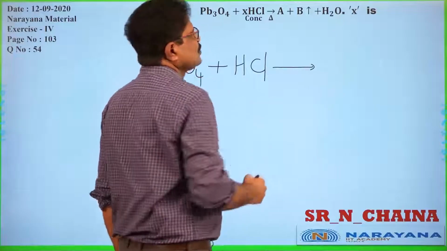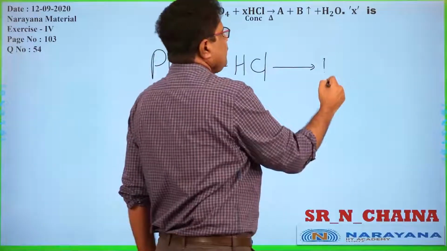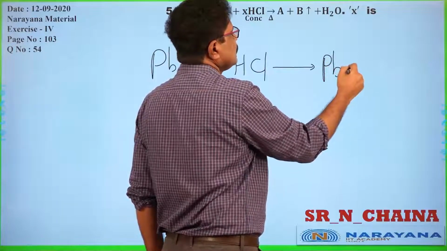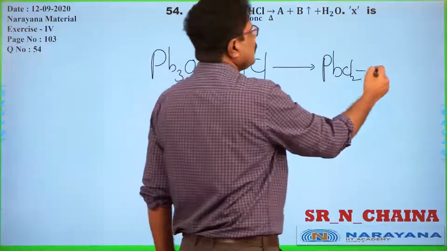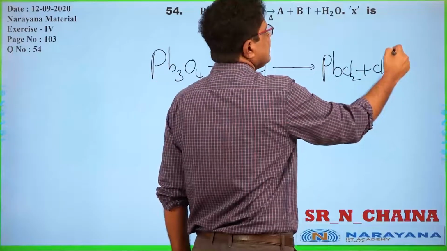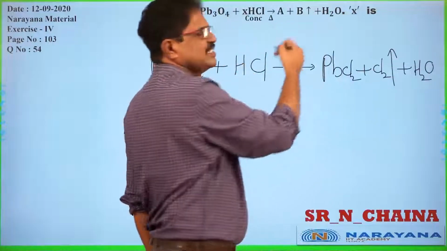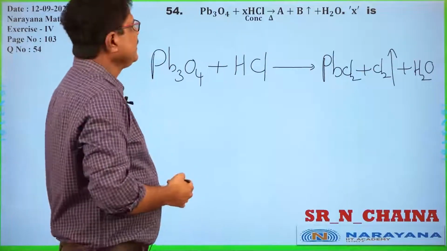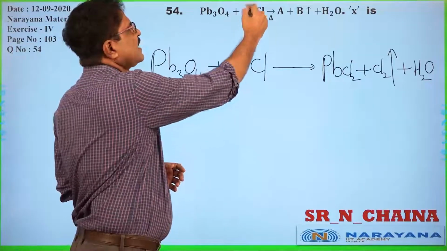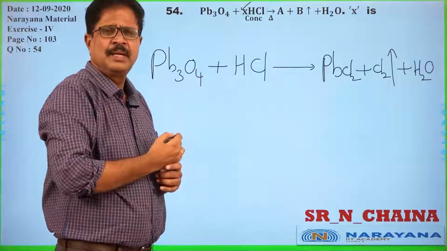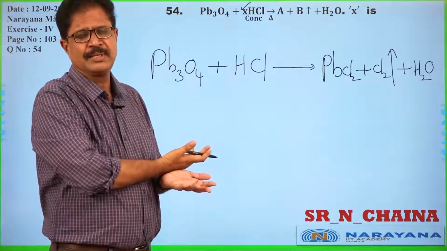What are the compounds formed? In the previous question we discussed PbCl2, lead chloride, as well as chlorine gas released along with water. Of course, water was given in the question. He is asking for the balanced form. The value of X is obtained after balancing the equation only.